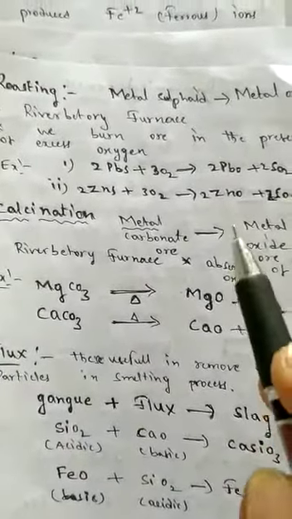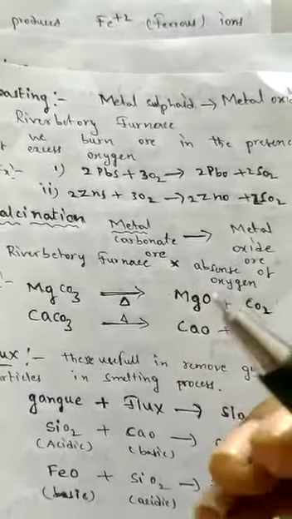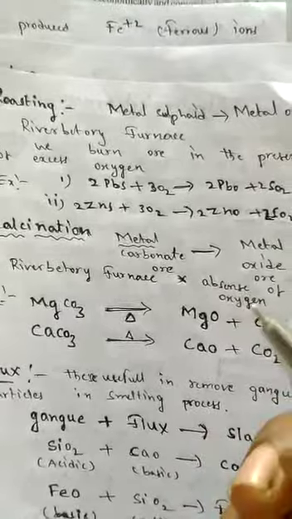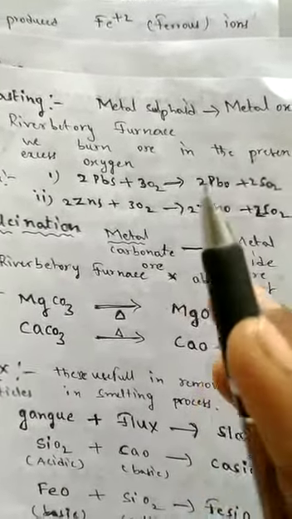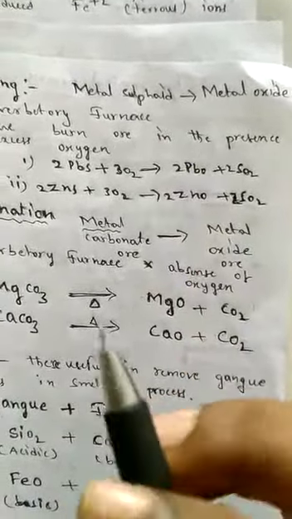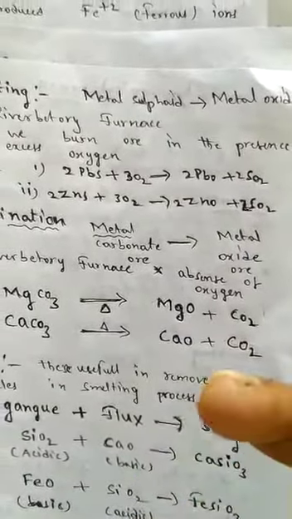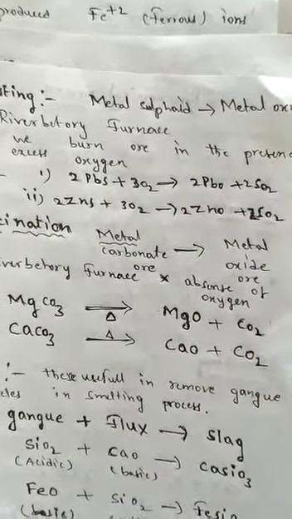Okay, roasting is nothing but one pyrochemical process. This pyrochemical process is conducted for conversion of metal sulfide ore into metal oxide ore. In this process, we burn ore particles at higher temperature in the presence of oxygen.